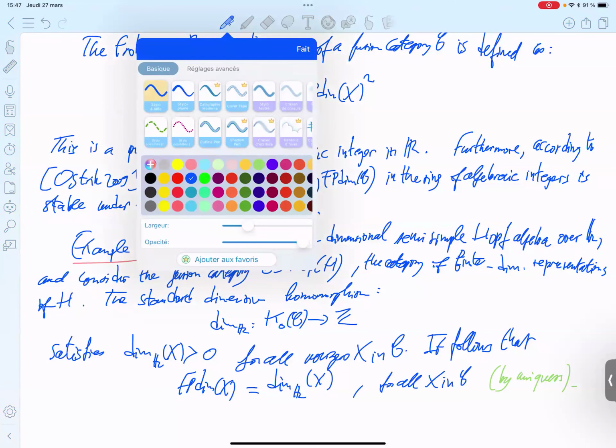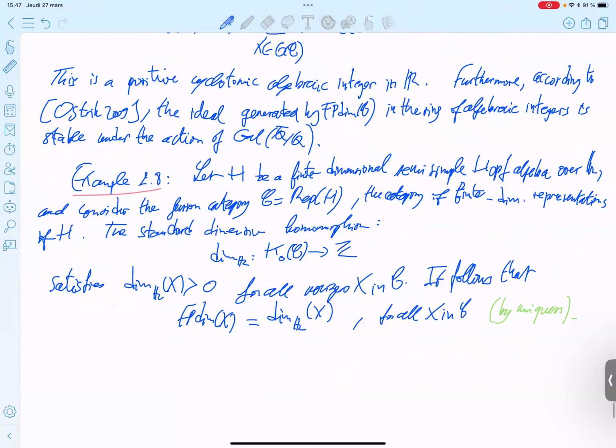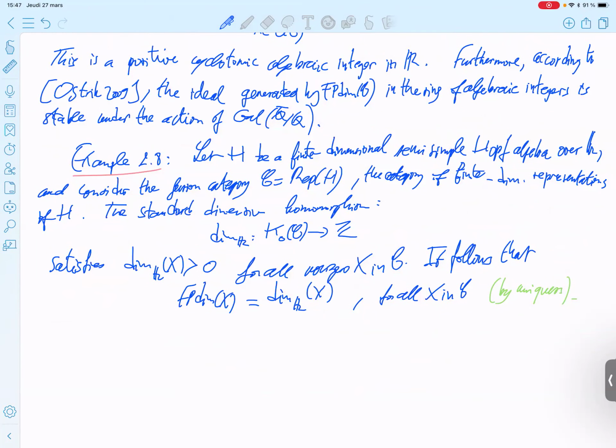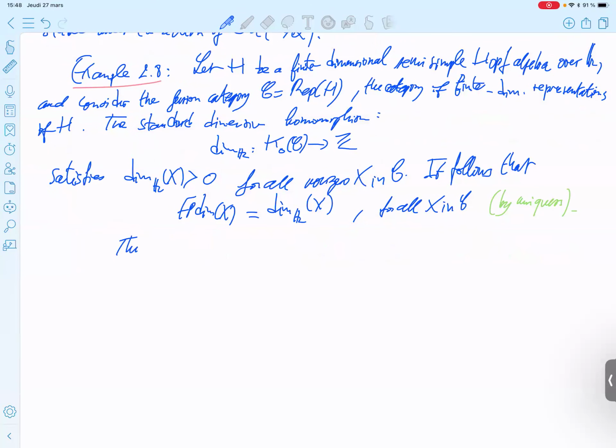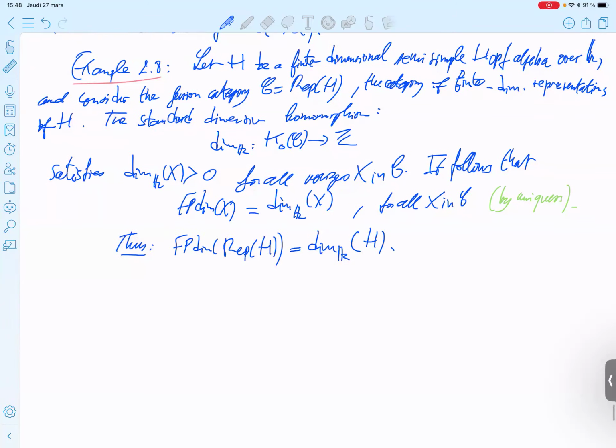As we said before, it is uniquely determined by such a positivity. And it follows directly that the Frobenius-Perron dimension of the fusion category Rep H is nothing but the dimension of the algebra over the field K.